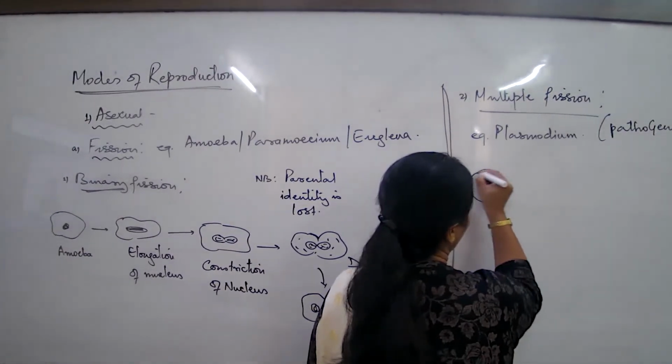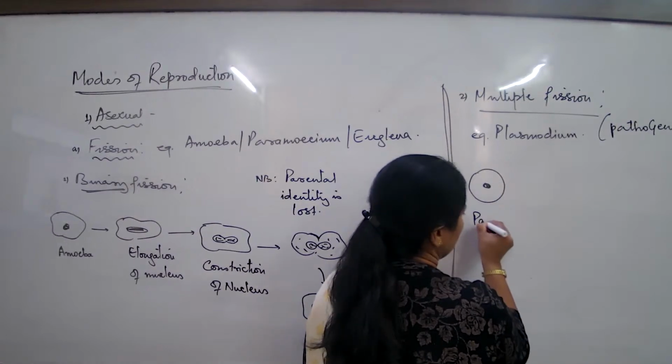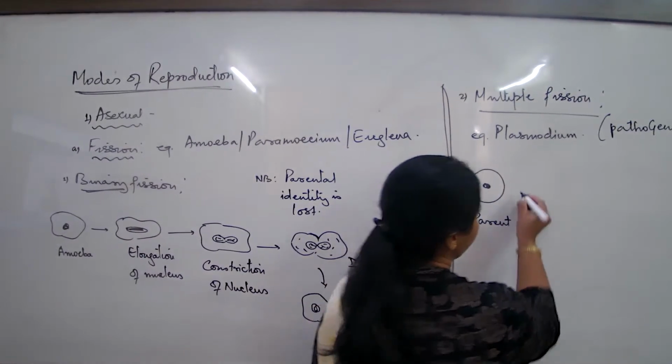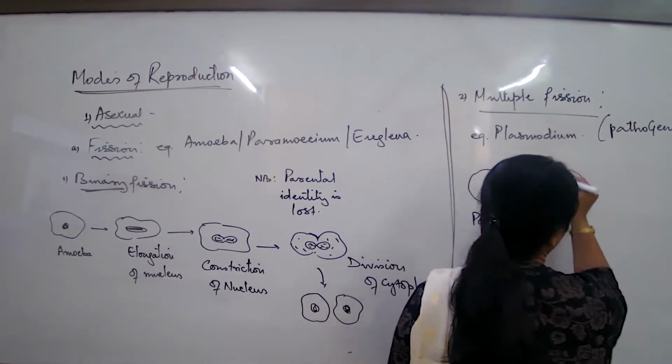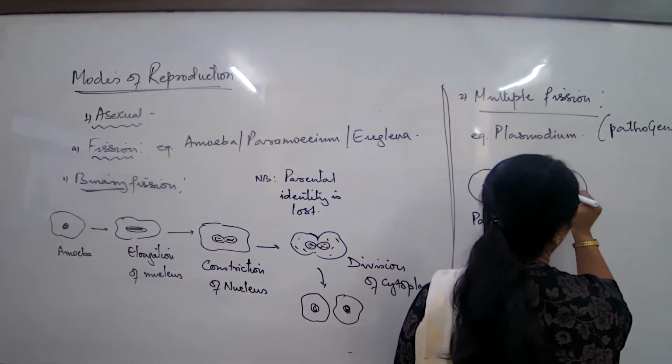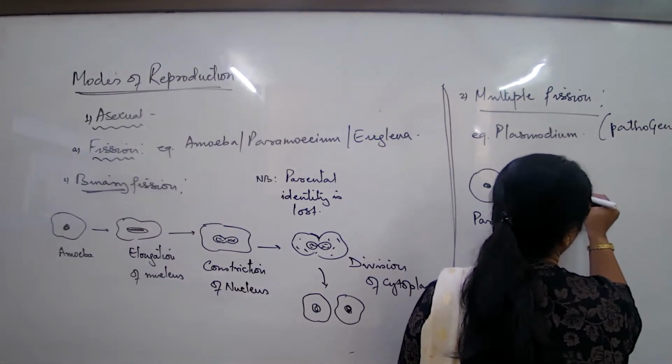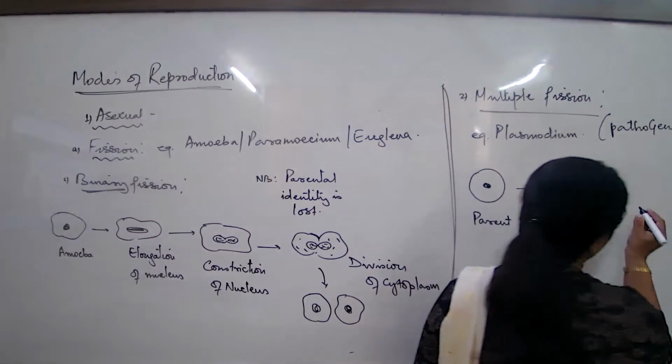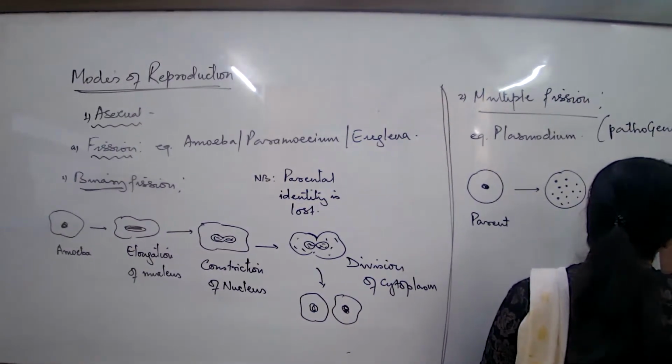How would the process go? It's a single organism. This would undergo multiple division of the nucleus. This would result in the multiple division of the nucleus.